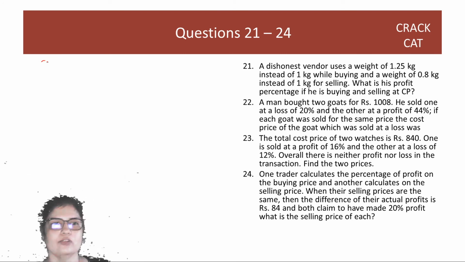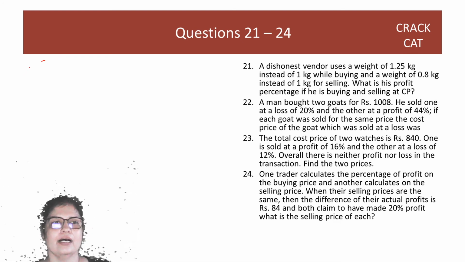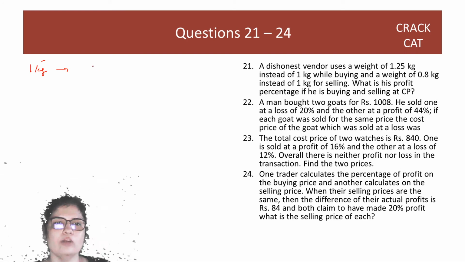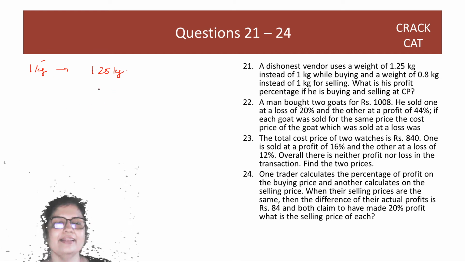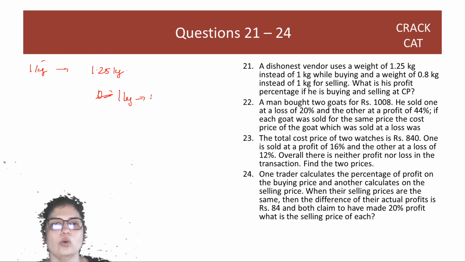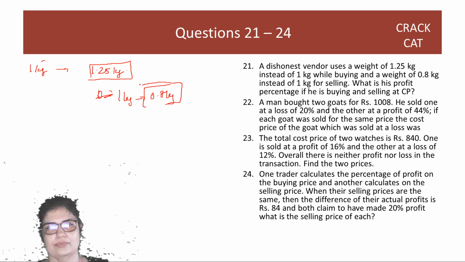So when he buys, people think he is buying 1 kilo when actually he has bought more. He has bought 1.25 kilos. And while selling, people think that they've got 1 kilo when he's actually sold 0.8 kilos. So for every 1.25 kilos that he buys, he is only selling 0.8 kilos.